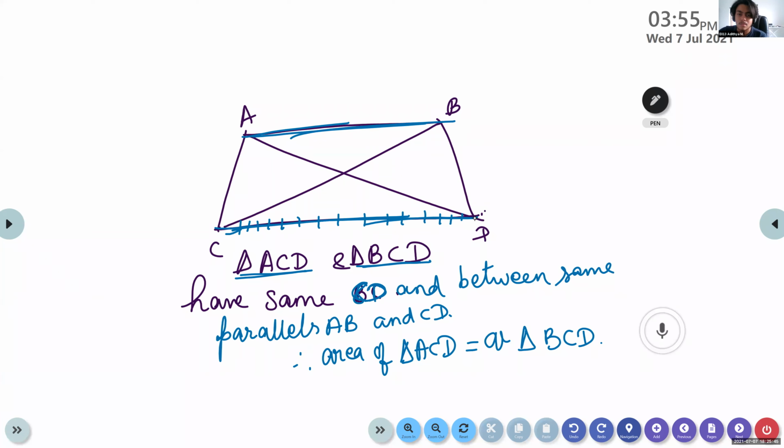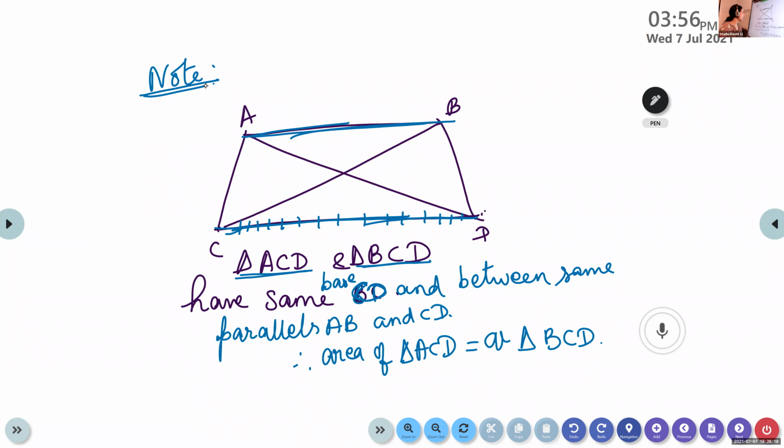Some problems will be asked, so draw the figure and note it. Here, triangles ACD and BCD have the same base CD. This is a theorem from last year's chapter, areas of parallelogram. You write it as a note, because we are not going to learn the full chapter. Only this theorem statement we are learning.